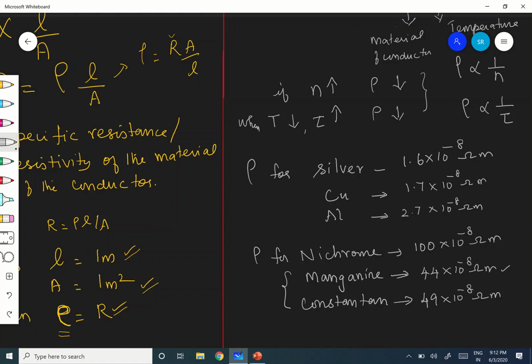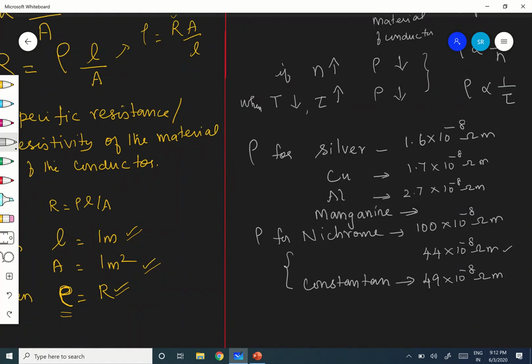Okay, this is for metal, that is conductor, and this is for alloys. And next one is for insulators.